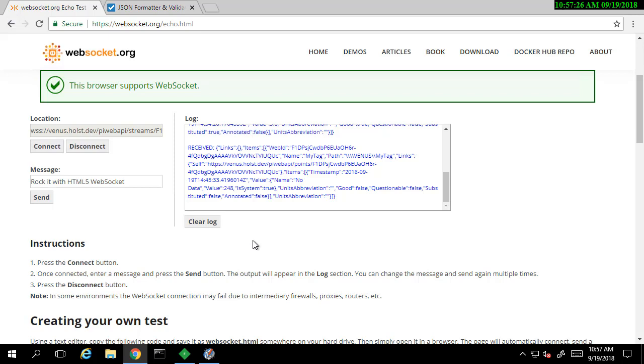In order to take advantage of WebSockets, you'll need to have an observable or similar in your client code that's capable of handling programmatic events when new messages are received in the WebSocket. If you're concerned about the WebSocket channel being broken and your client application not being informed of that network interruption, you can use the heartbeat to confirm the WebSocket is still alive and connected to the PyWeb API. To add a heartbeat to the channel, you'll need to add the heartbeat rate URL parameter on the initial opening of the WebSocket. So let's disconnect this and demonstrate that.